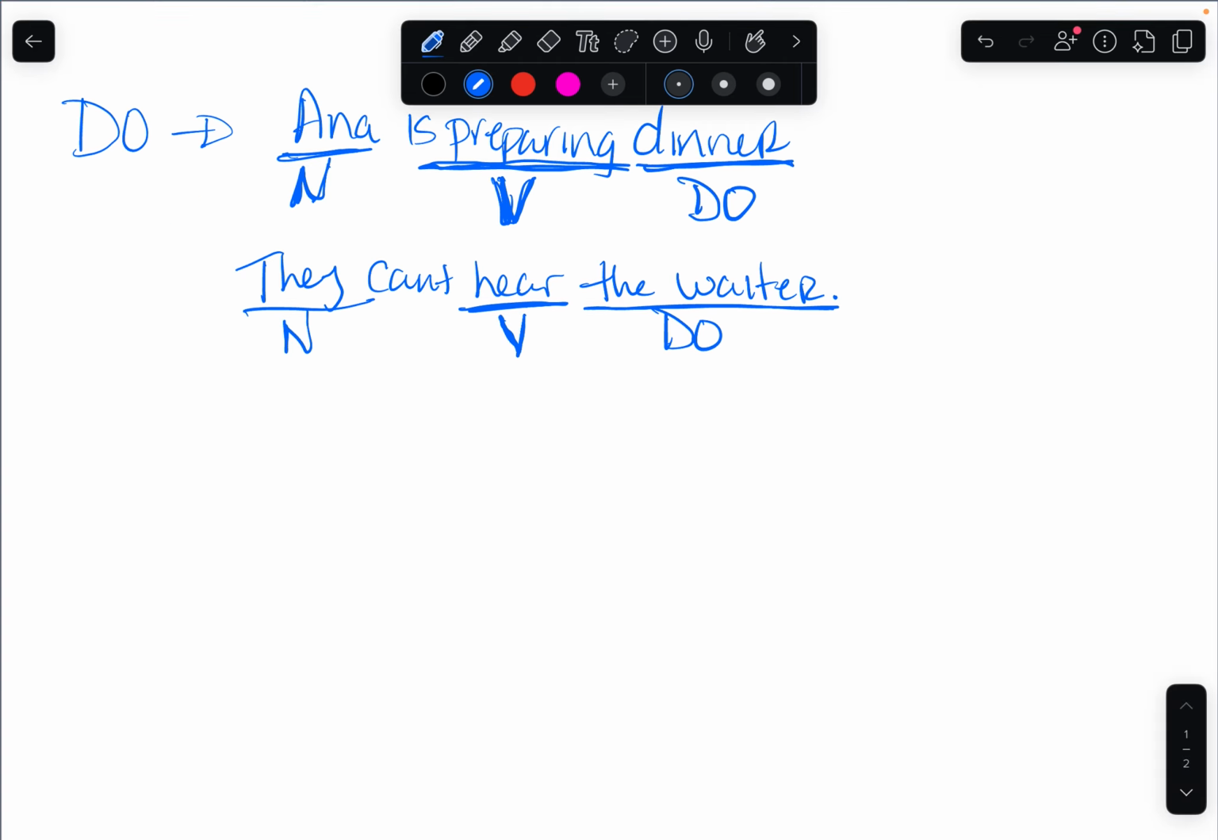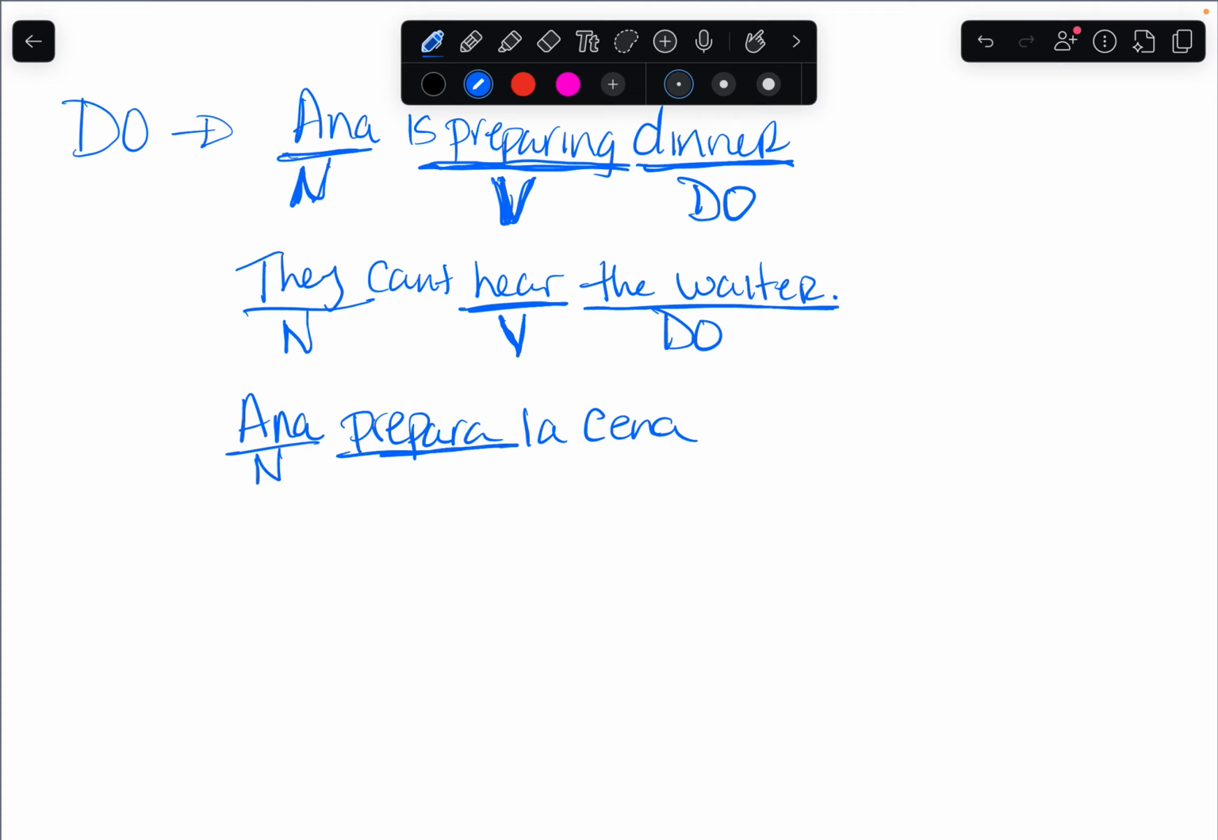So now let's try it in Spanish. If I say, Ana prepara la cena. Here, Ana is my noun. Prepara, to prepare, is my verb. And what is she preparing? La cena. This is my direct object.